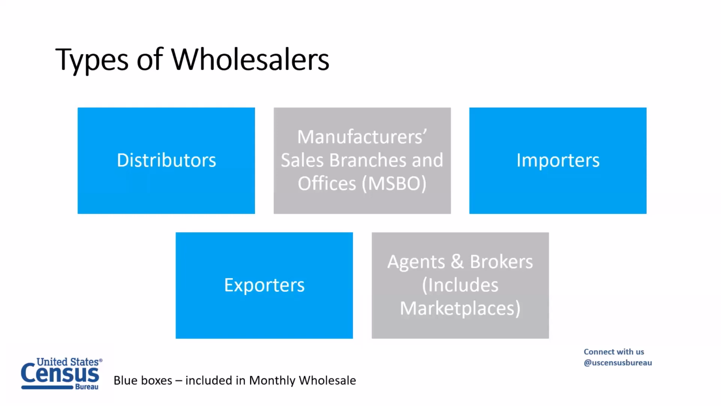As I mentioned on that previous slide, we cover different things on the annual and the monthly survey and the economic census. The monthly survey is what we cover in the blue boxes, which is basically distributors, importers, and exporters.